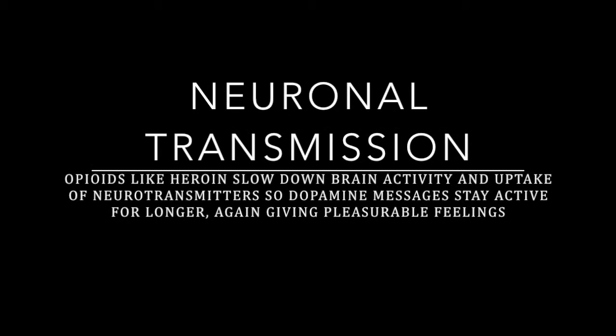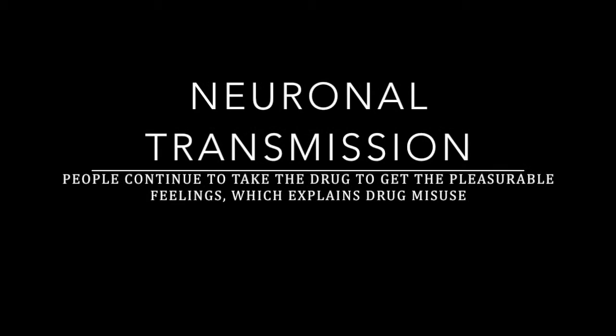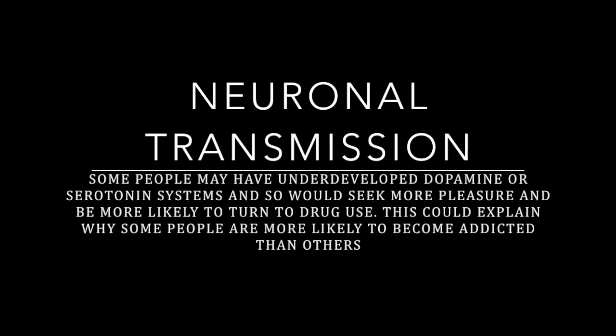Opioids, like heroin, slow down brain activity and uptake of neurotransmitters, so dopamine messages stay active for longer, again giving pleasurable feelings. People continue to take the drug to get pleasurable feelings, which explains drug misuse. Some people may have underdeveloped dopamine or serotonin systems, and so would seek more pleasure and be more likely to return to drug use. This could explain why some people are more likely to become addicted than others.